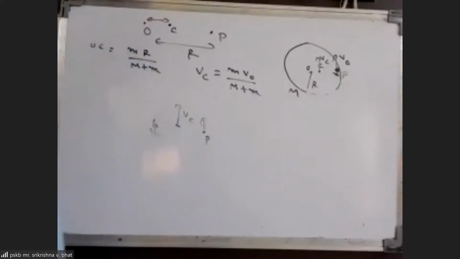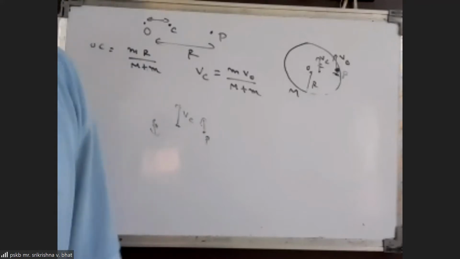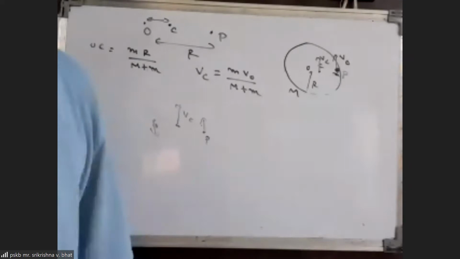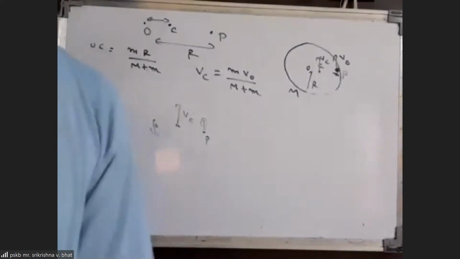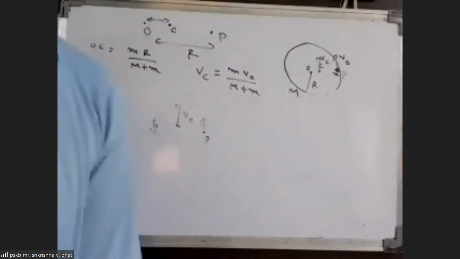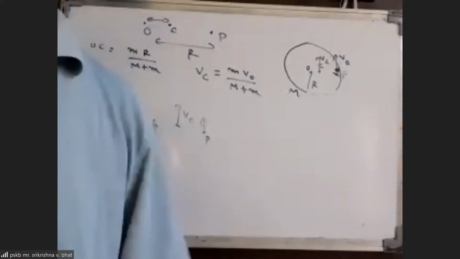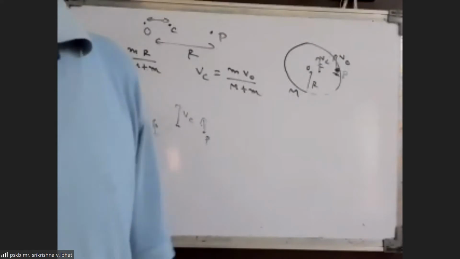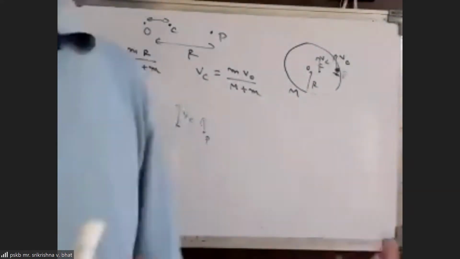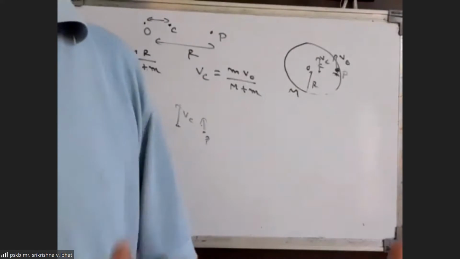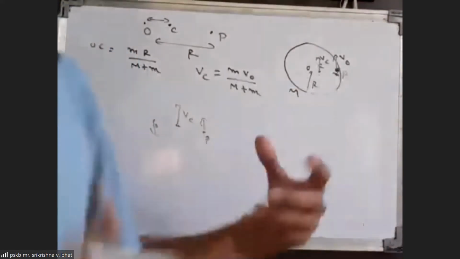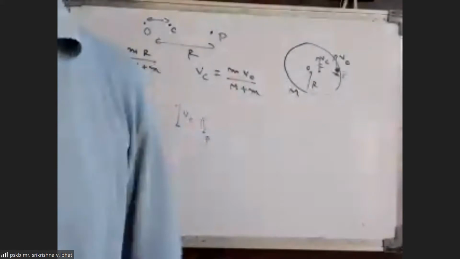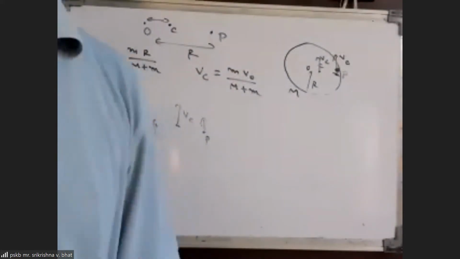This is the radius of CP. So they are moving around the center of mass with different radii, but the same angular speeds with respect to the center of mass. In a way, you can say that this system is similar to a binary star system, where you have two stars moving about their common center of mass in circular paths with the same angular speeds. The only force which governs the motion of a binary star is their mutual gravitational attraction. And here the only force acting between these two bodies is the contact force, which is equal and opposite.